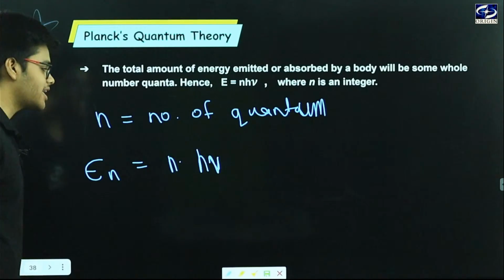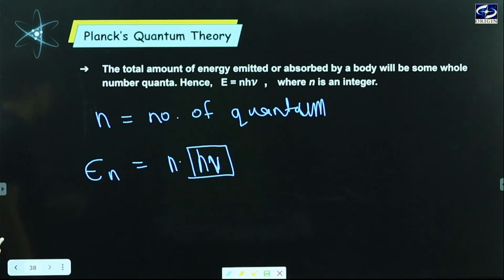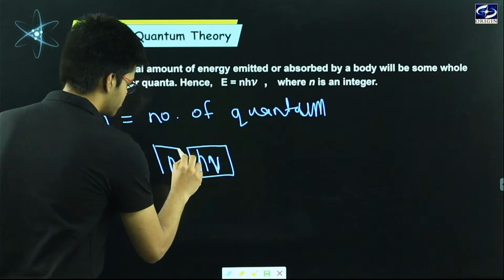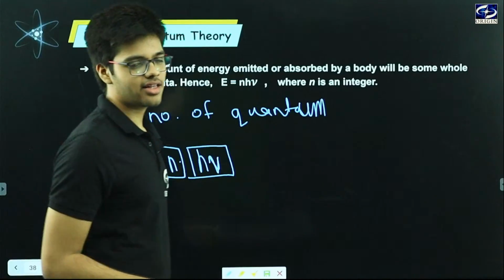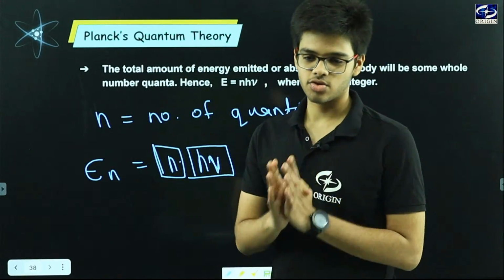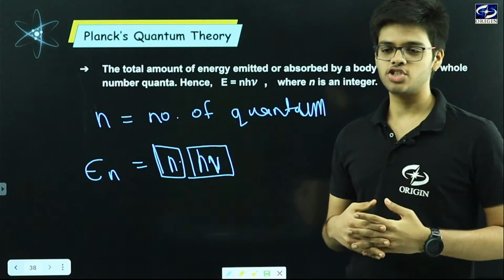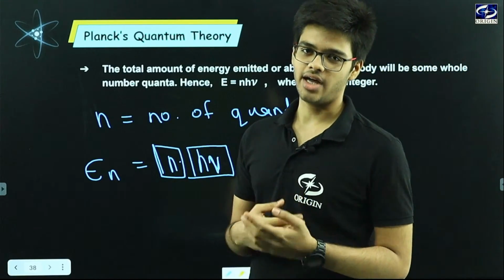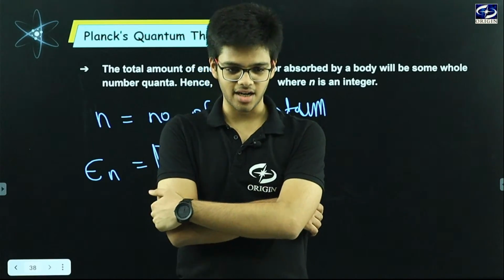I have to just calculate the energy of one quantum and multiply it by the total number of quanta I am having, and that is how I can calculate the energy of the total number of quanta. This is the process using which you can calculate the total energy present in the n number of quanta we are having.